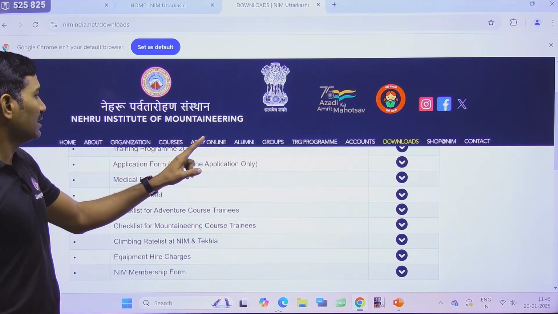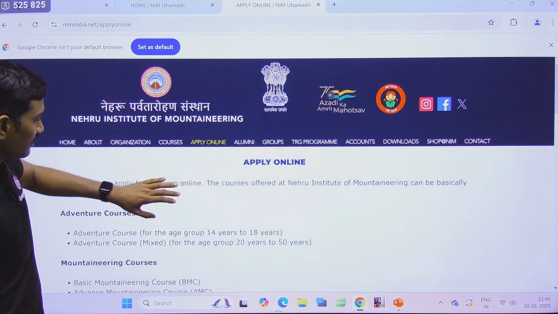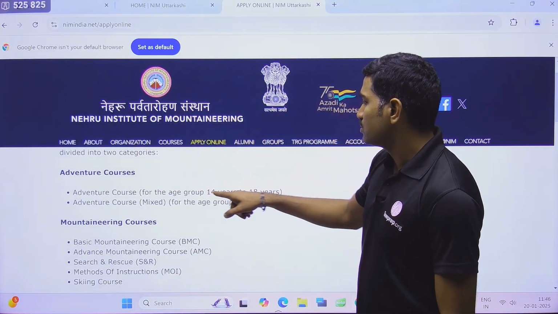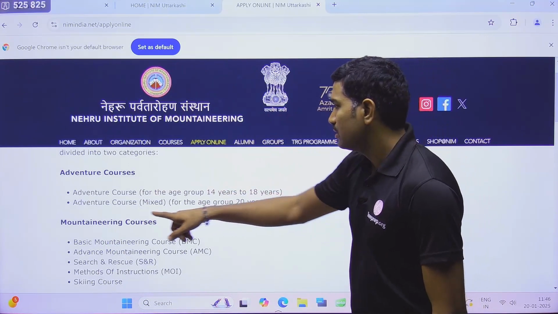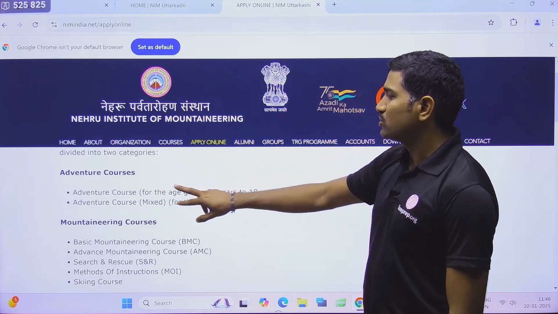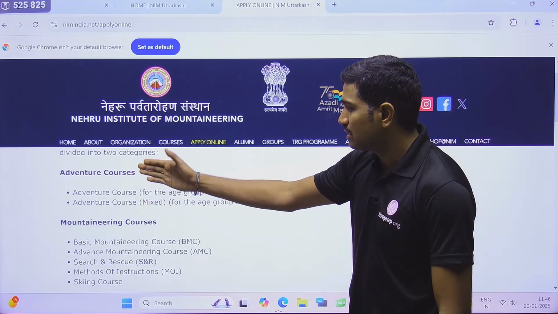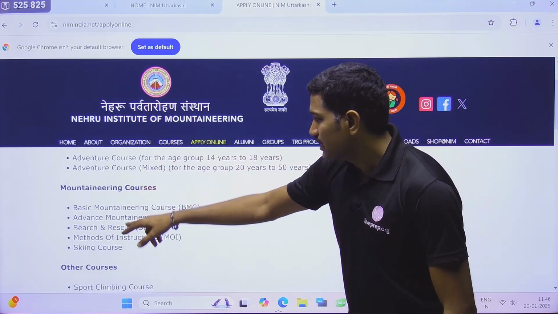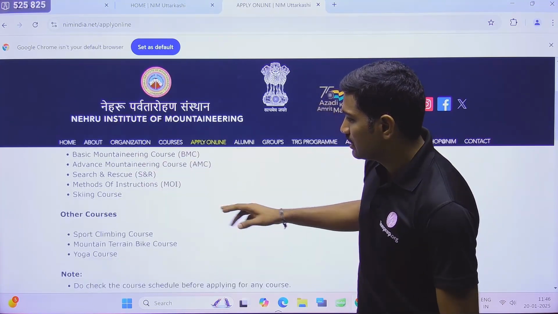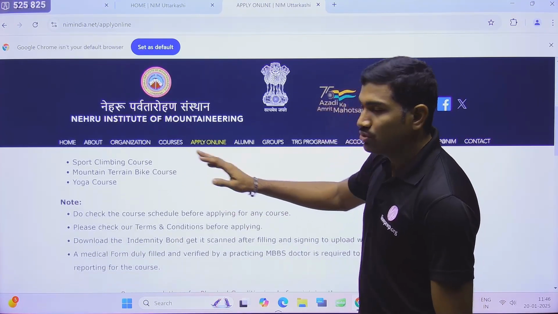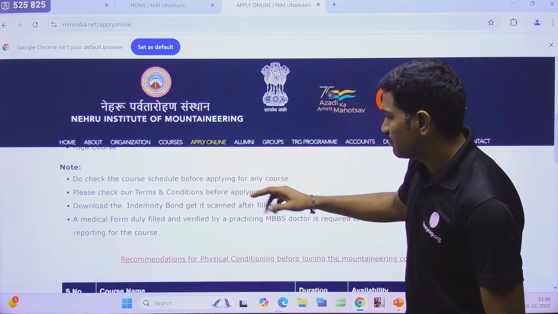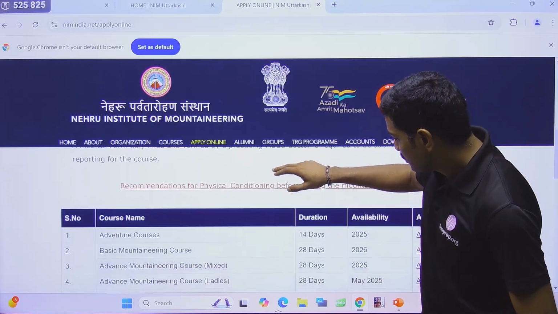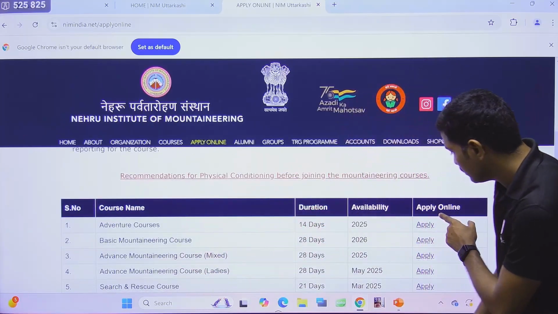And now come to this apply online. Click on apply online, okay. Here they have given the adventure course, age group 14 to 18, and the adventure course mixed. So in this way different adventure courses, not BMC, are there. Regarding these they are also mentioning some age criteria for the mountaineering course. Other courses are also there, and because you want to apply, they are giving some basic information before applying. So please read these terms and conditions, and here is where the course is, and this is where you actually apply.